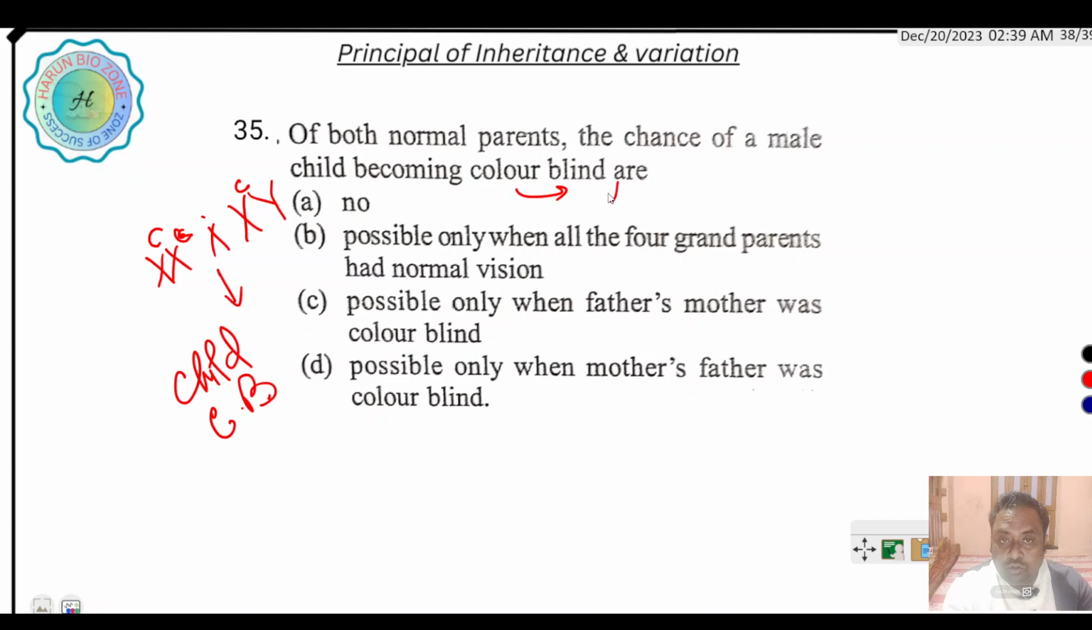Color blindness is an X-linked recessive disorder. So for an X-linked recessive disorder, the option possibly only when all four grandparents had normal vision is not the right answer. Possibly only when father's mother was colorblind. Possibly only when mother's father was colorblind. If mother's father is colorblind, what happens?